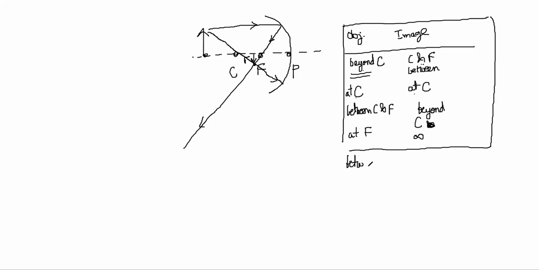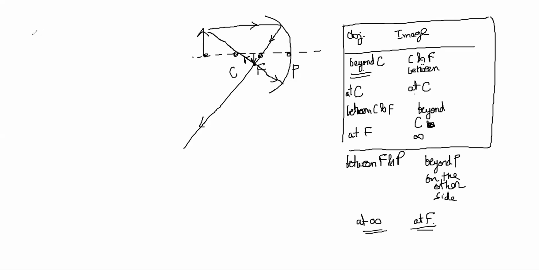Between F and P, the image will be virtual, and beyond P on the other side. And one case that we should have started out with was at infinity, the object will be at focus. Image will be at focus, right? So these are the cases, and this is fairly simple stuff.